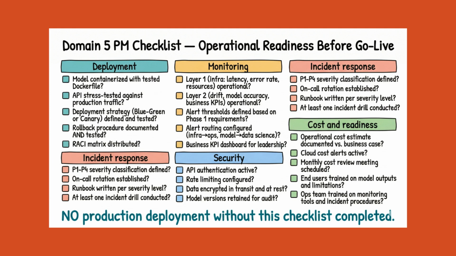On security: is API authentication active? Is rate limiting configured? Is data encrypted in transit and at rest? Are model versions retained for audit? On cost: is the operational cost estimate documented? Are cloud cost alerts active? Is a monthly cost review meeting scheduled?